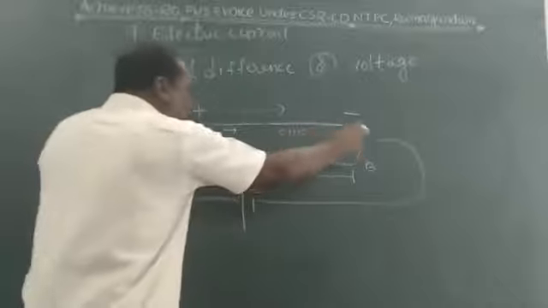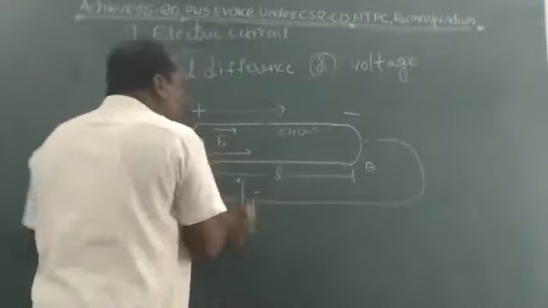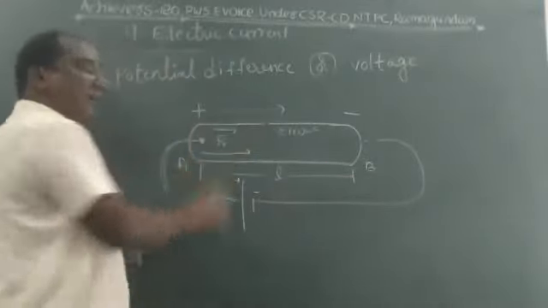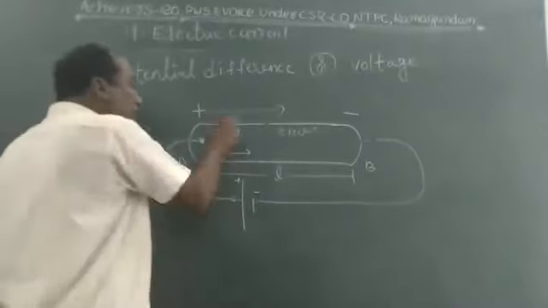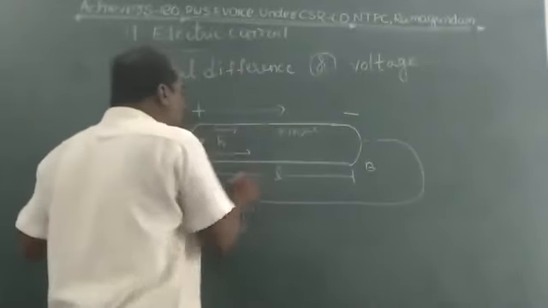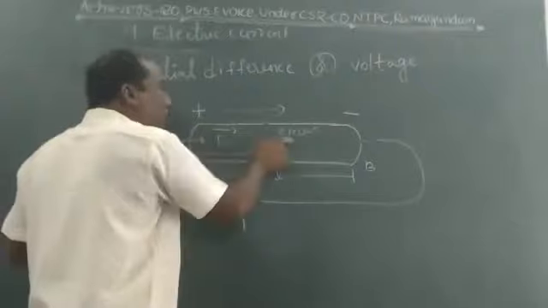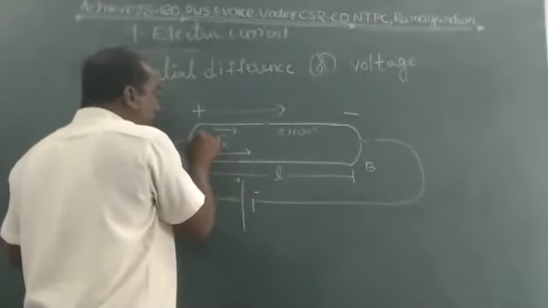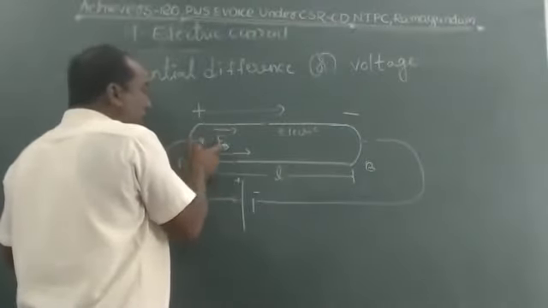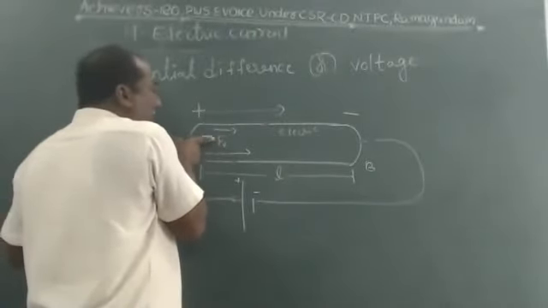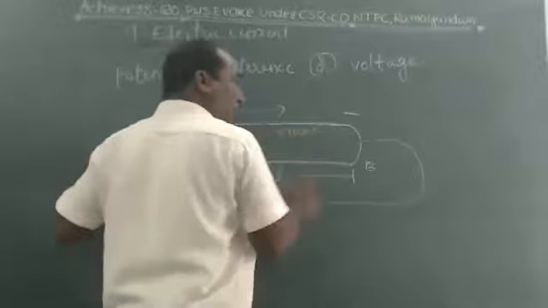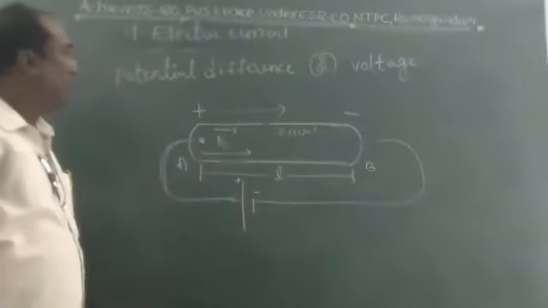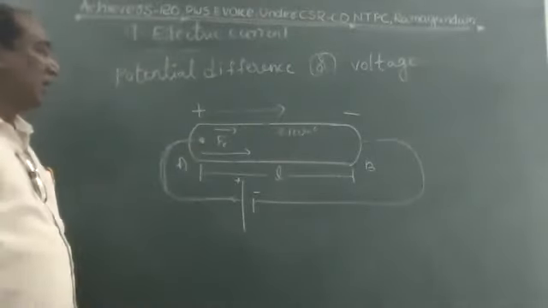In whichever direction the electric field moves, the electrons move in that direction, because the electric force is applied on the electrons. These forces push the electrons in the direction of the electric field. This process is called potential difference or voltage.